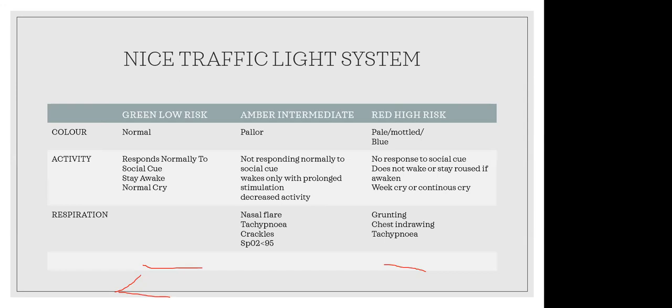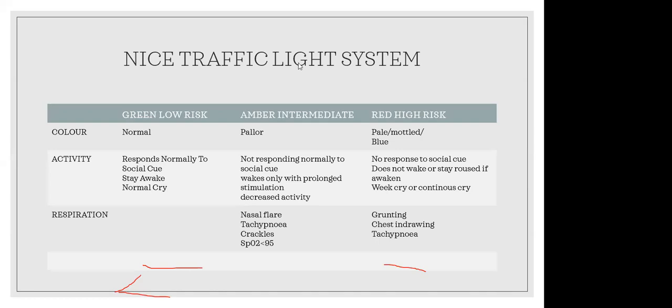And based on activity: if the child responds normally to social cues, we know that the social smile appears in the third month. If the child does not respond to our social cues and there is no social smile, we have to assess.